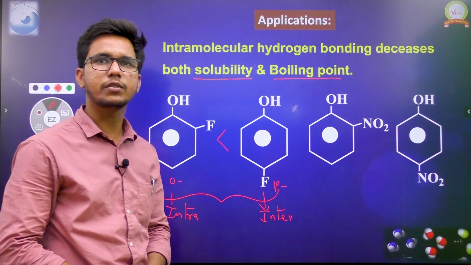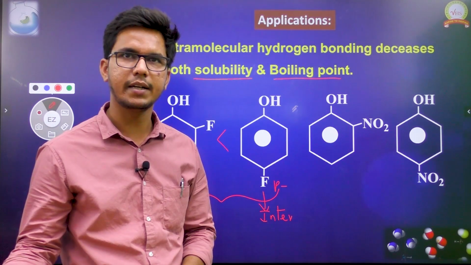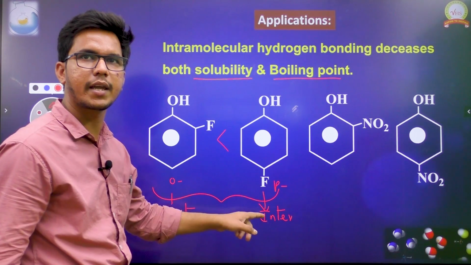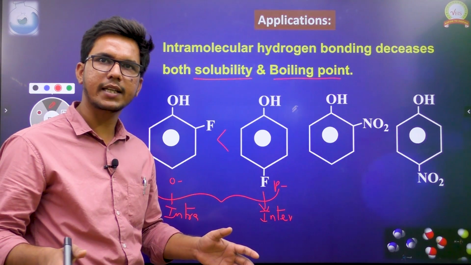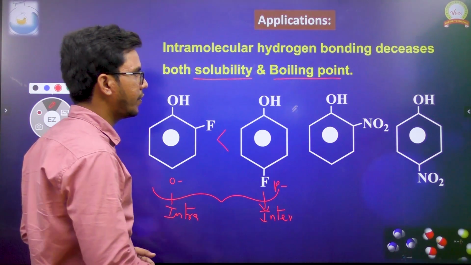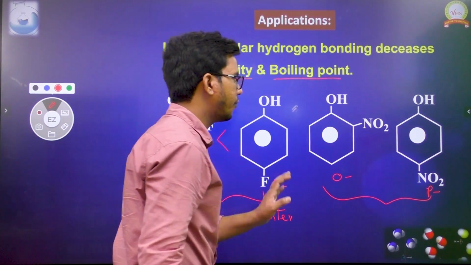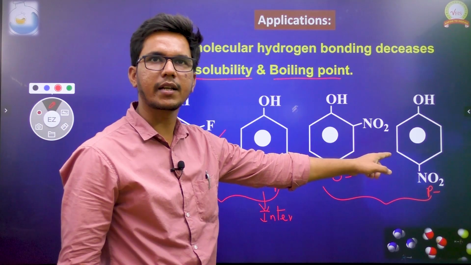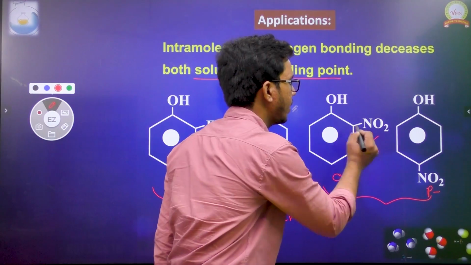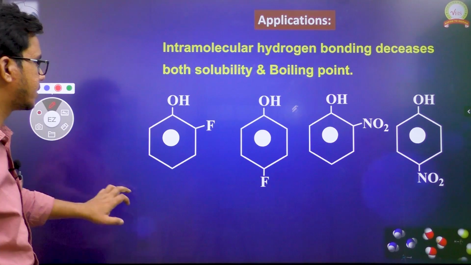Why is that? As we have already discussed, boiling point is nothing but the conversion of state from liquid to gas. To convert from one state to another state, it forms intermolecular hydrogen bonding. Between the molecules, formation of bonding takes place. That bond has to be broken in order to convert them into the respective gases. Now if you take these two also, the first one is the ortho substituted one, the second one is the para substituted one. If you compare these two, the second one forms the intermolecular hydrogen bonding. Since it forms intermolecular hydrogen bonding, we can expect the second one to possess more boiling point.